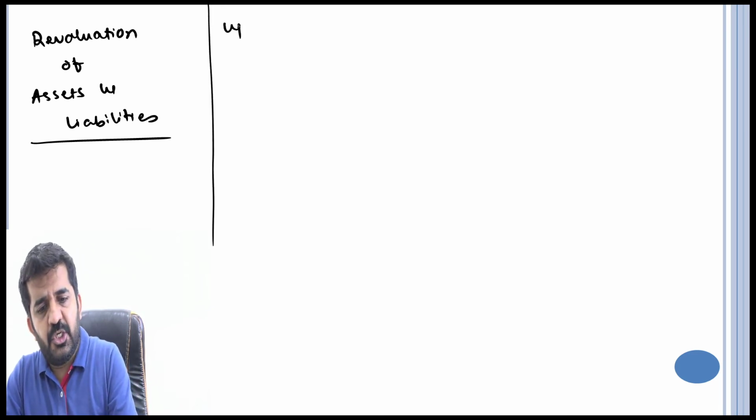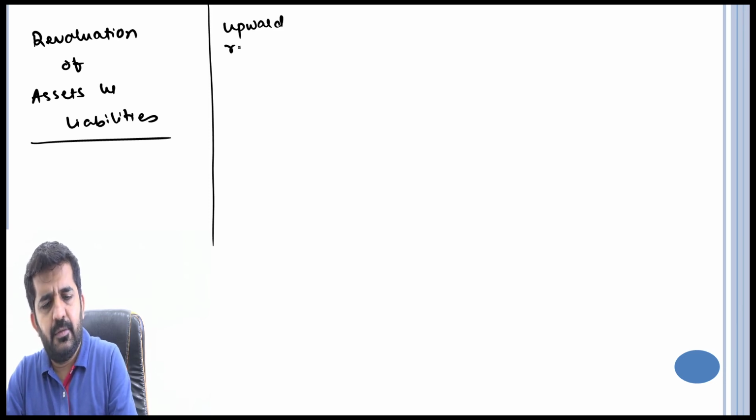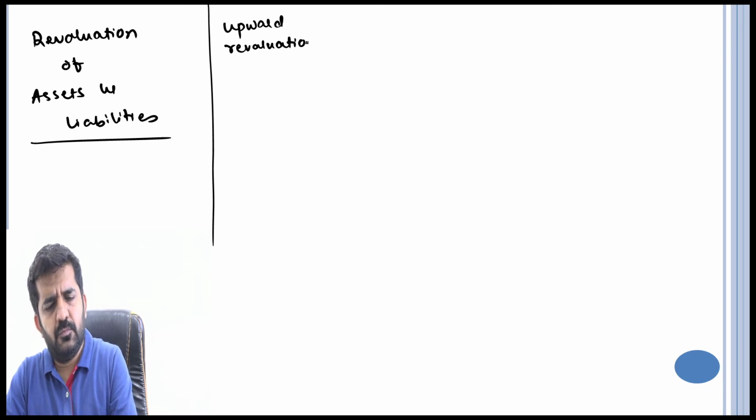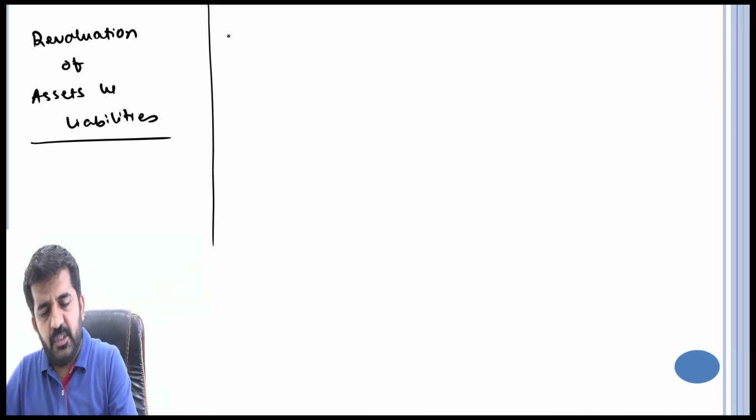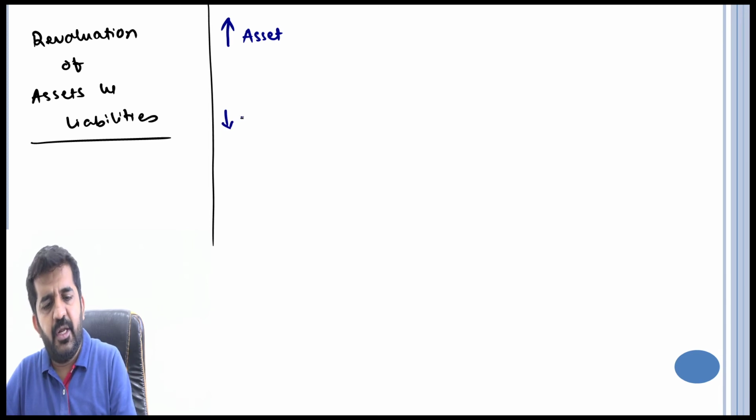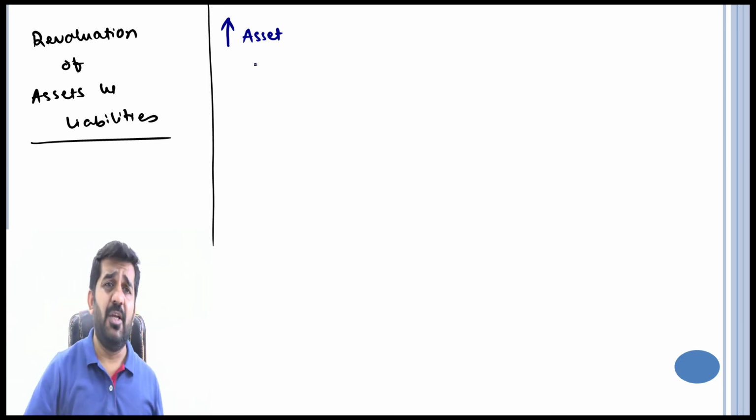Upward revaluation of asset. Let me not write it in such a descriptive manner. This is upward revaluation of asset. Then we will be passing the journal entry for downward revaluation. Let me change the color. Sorry. Let me first pass upward revaluation of asset.